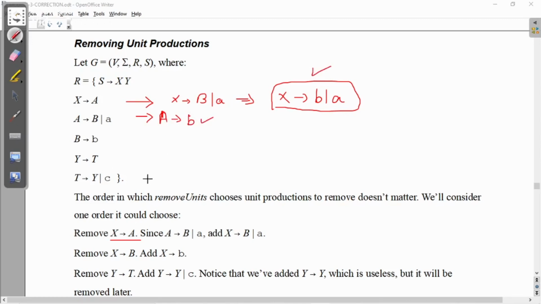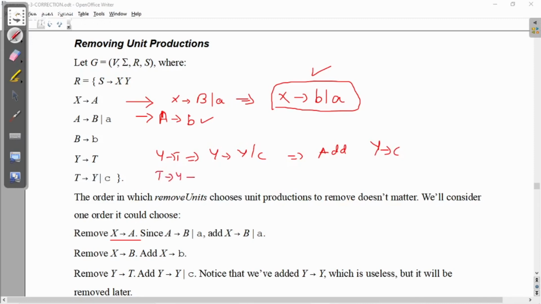Next comes to remove Y gives T. If I add Y gives T, it will give me Y gives Y or C. Y gives Y you cannot add, but only add Y gives C. Then what about T gives Y?